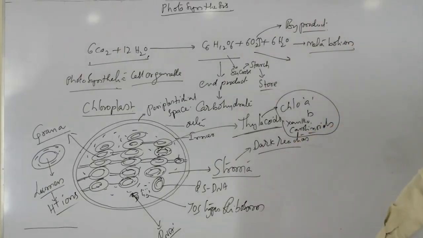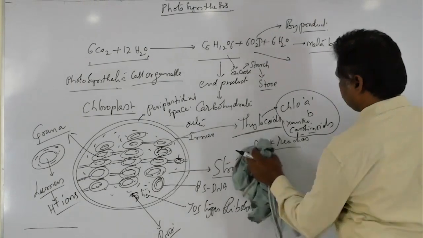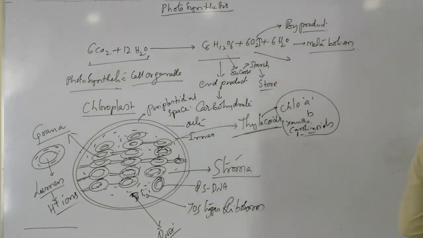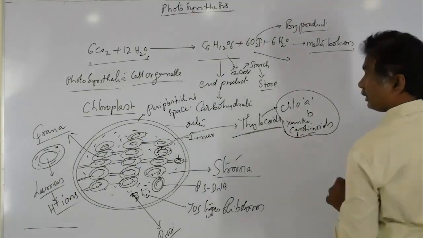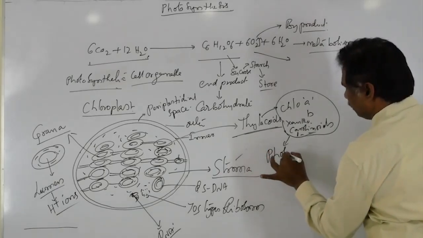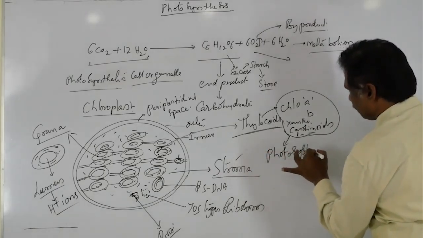All those pigments are constituted to form specialized systems. Those are called photosystems.